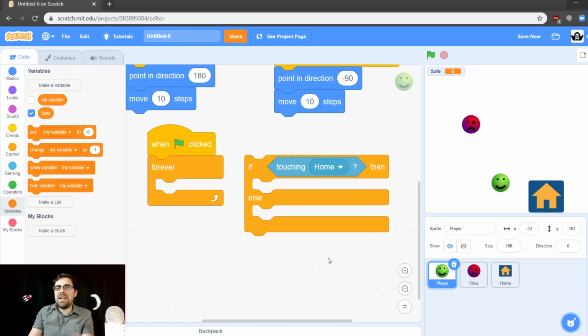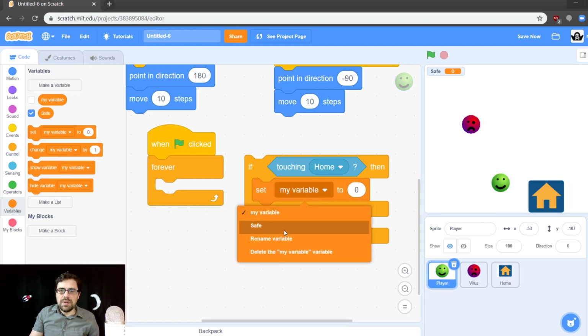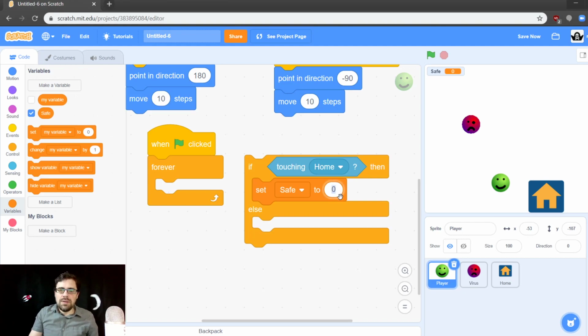Okay. This will say if he's safe or not. So if he is touching home, we're going to set safe to 1. All right. You can see up here in the corner, it says safe is currently 0.